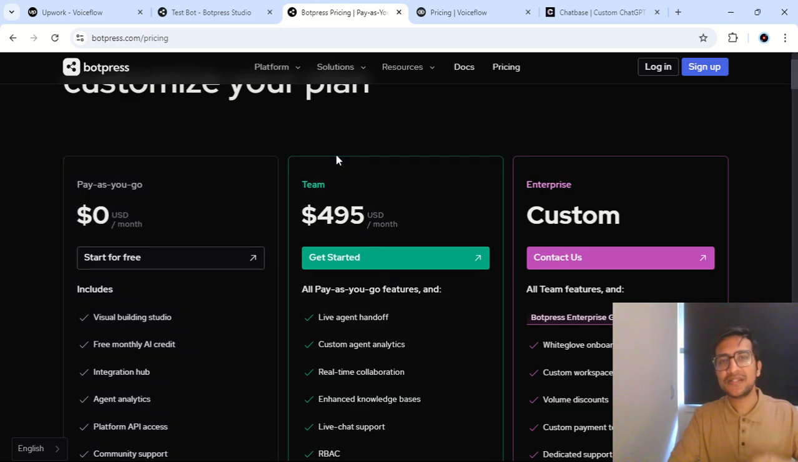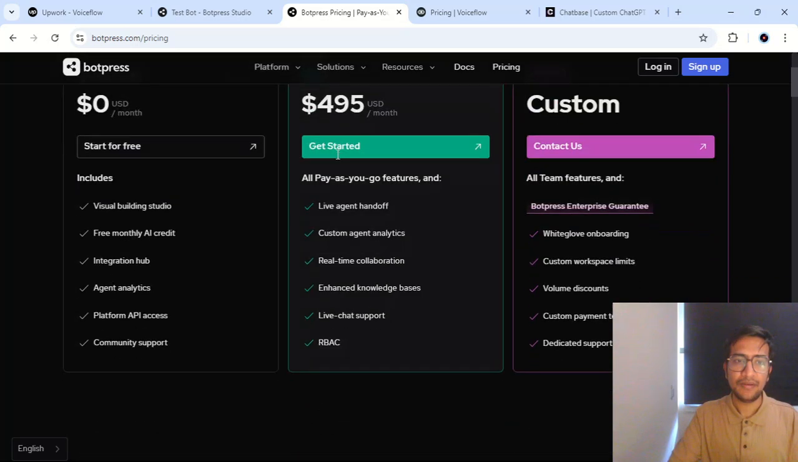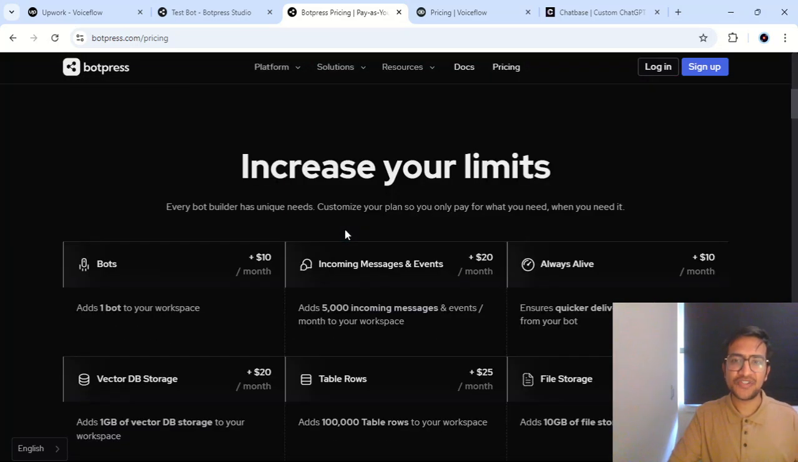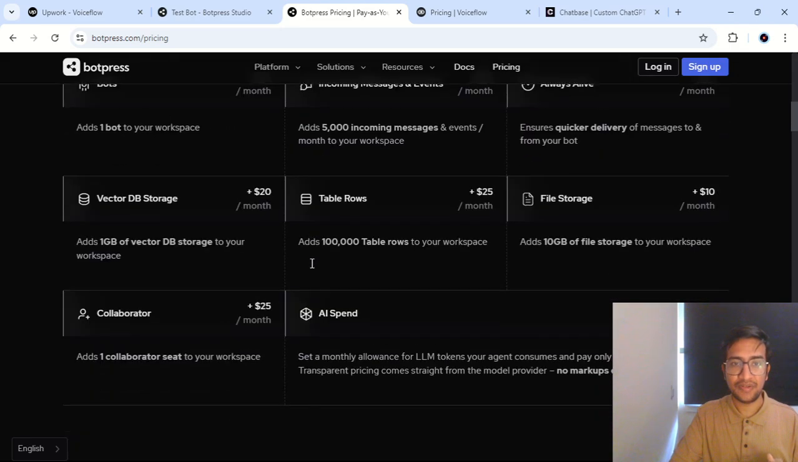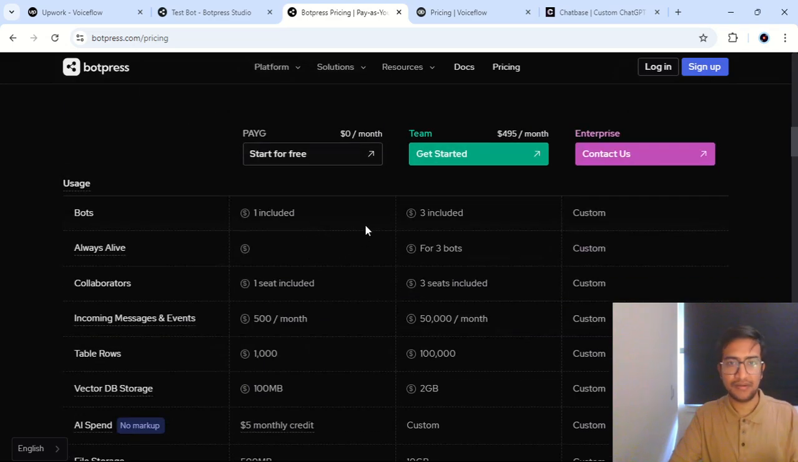But their free plan is enough for you to test your environment, even deploy your client projects on a very minimal basis. Why? Because they have this pay as you go system, where if you want to increase your bot, your message events, or your vector data space, which I would say is already enough in their current plan.